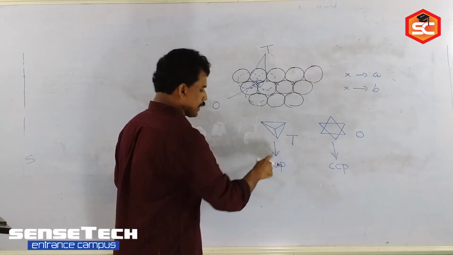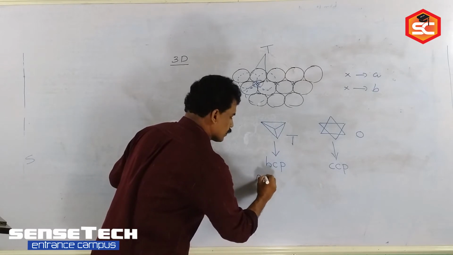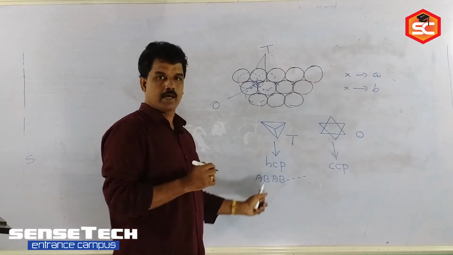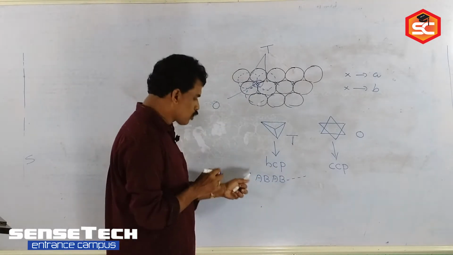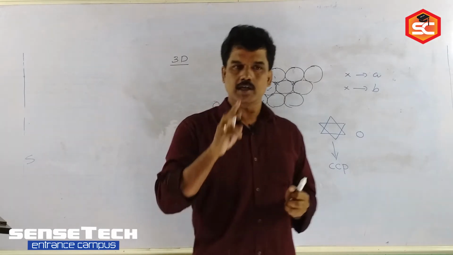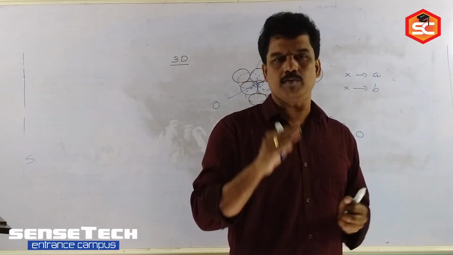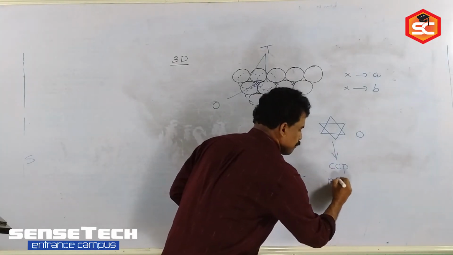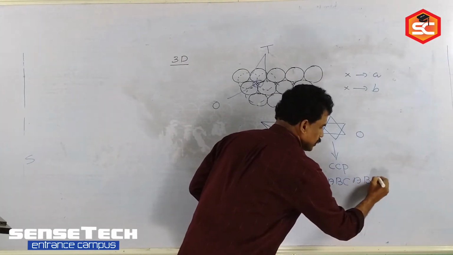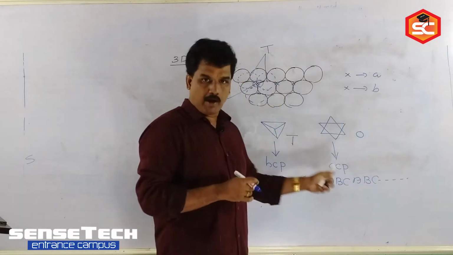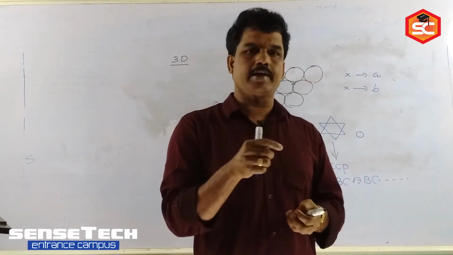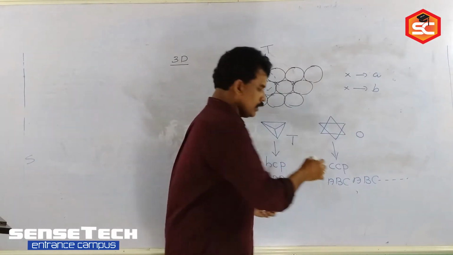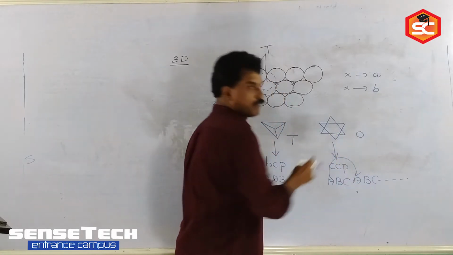In hexagonal close packing, when you are arranging, each third layer is similar to the first layer. Study this one, that is known as AB packing. Why is it called AB packing? Because each third layer is similar to the first layer. Now CCP is ABC packing, also called the ABC series. Why? Because each fourth layer is similar to the first one. ABC, then A. Each fourth layer is similar to the first one.